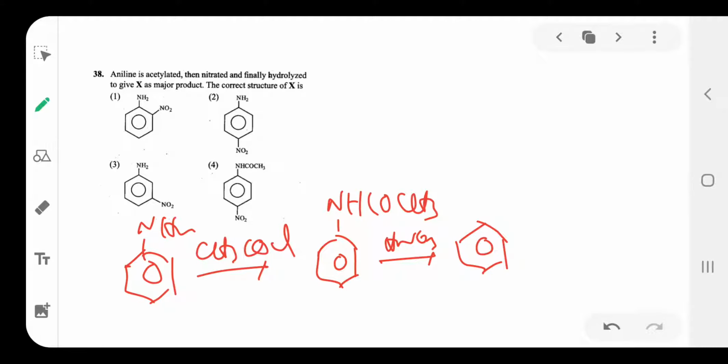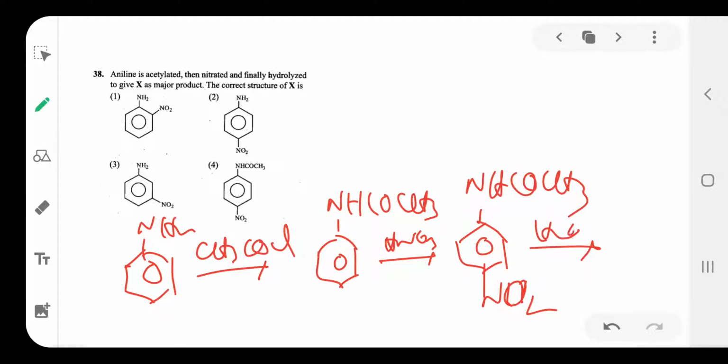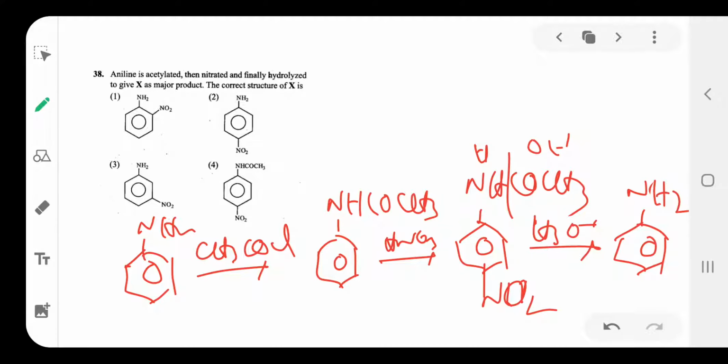The acetanilide group is a para-directing group, so NO2 is substituted at the para position, followed by hydrolysis in acidic medium. During hydrolysis, bond breaking takes place, acetic acid is separated, and the remaining product is para nitroaniline, with NH2 and NO2. Option is 2.